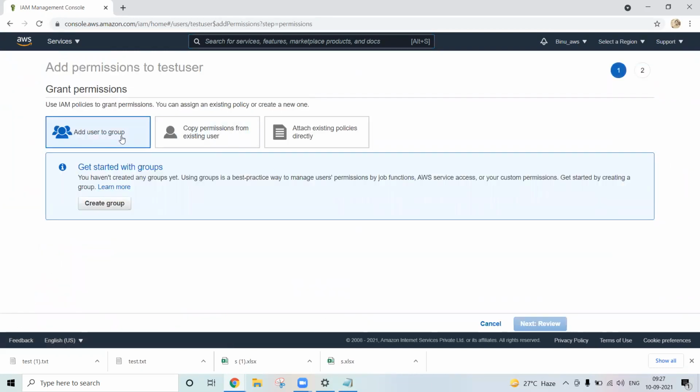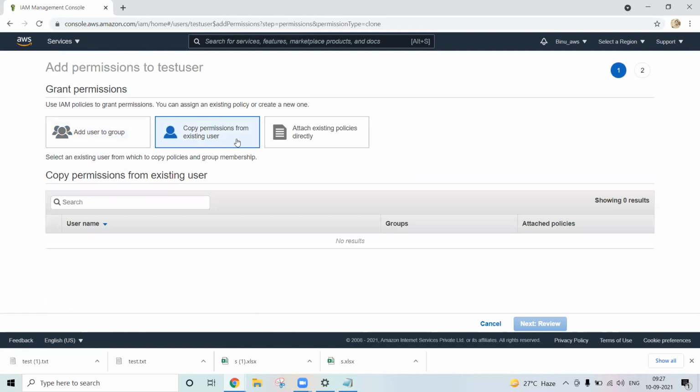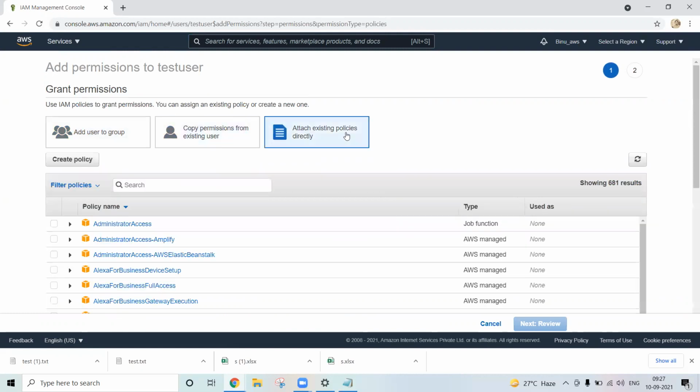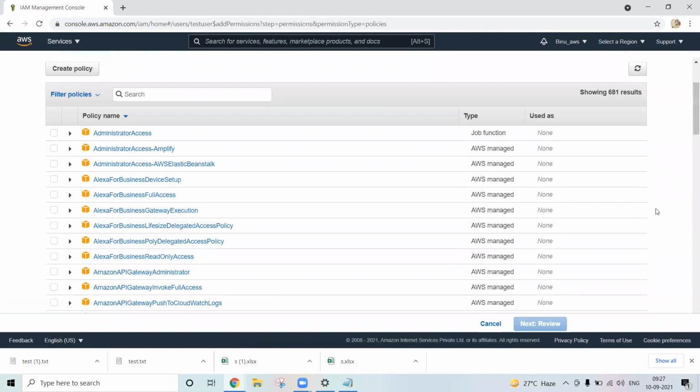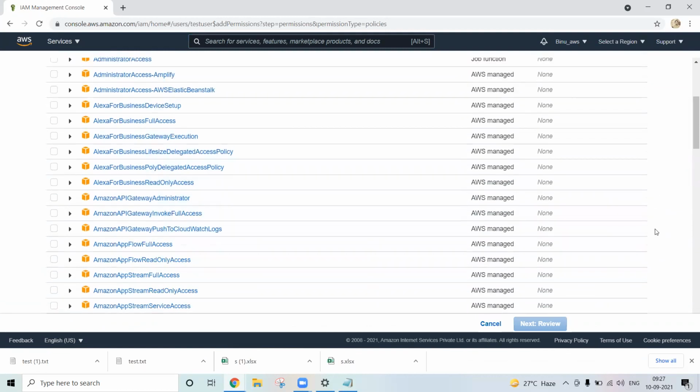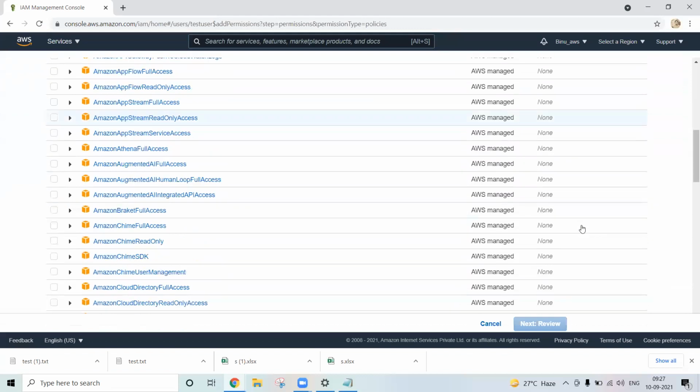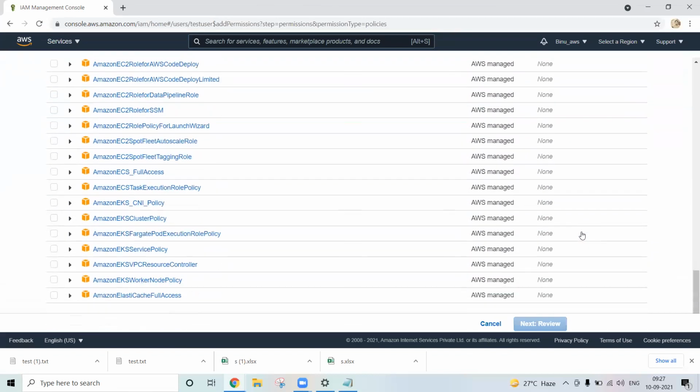Add user to a group, I don't have any group. Copy permissions from an existing user. Attach existing policies directly. What kind of permission do you want to give? See, these are the policies available. You only have to select and grant. These policies are already created.